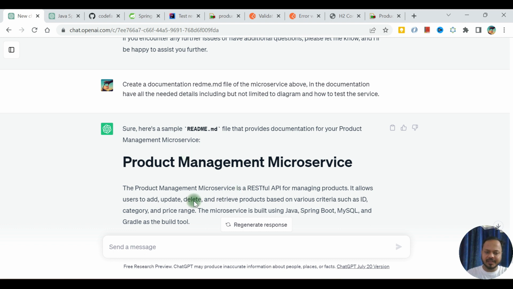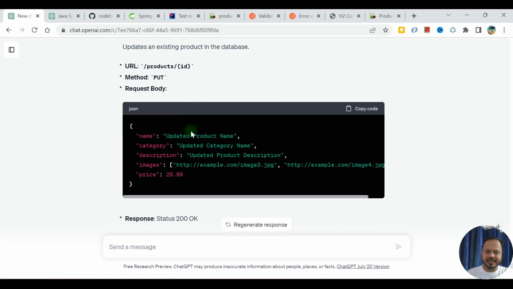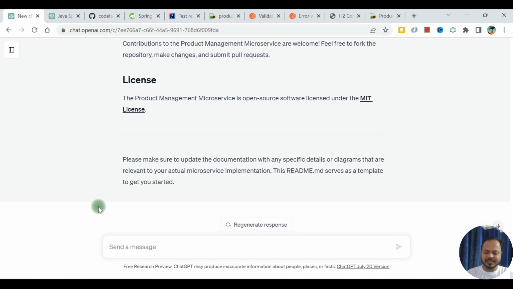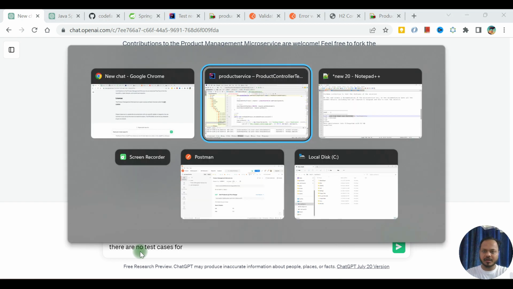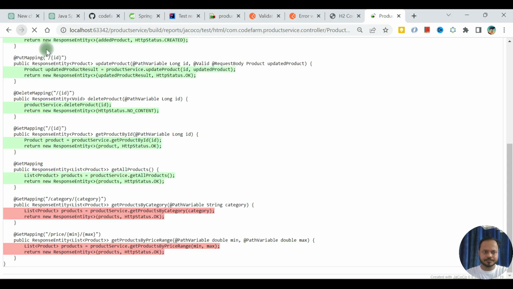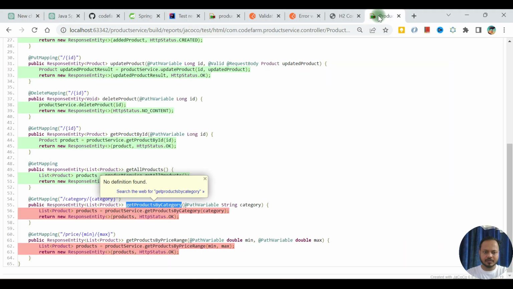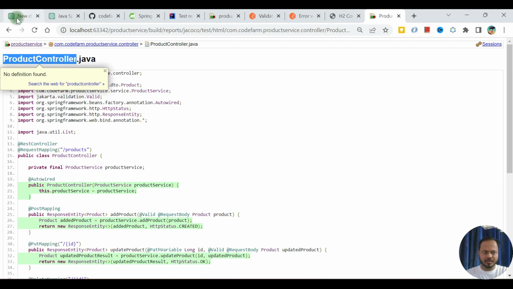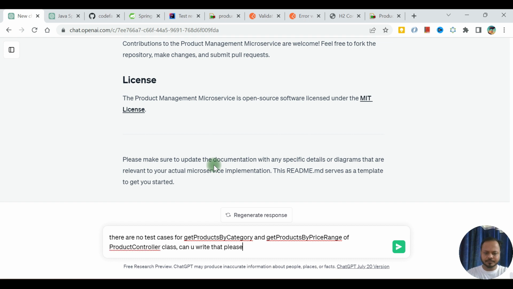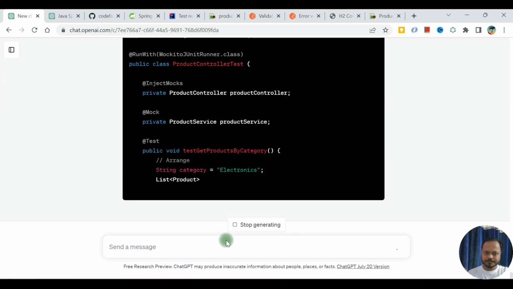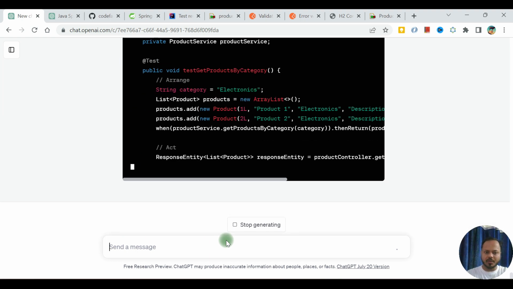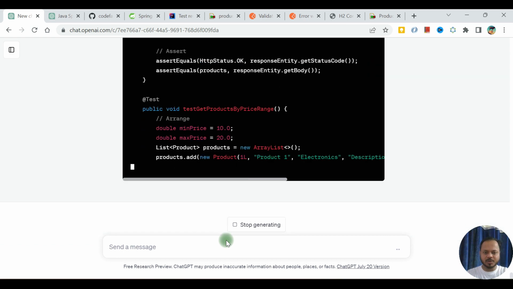Last time we ended at this console, this ID. After the documentation, we'll start our discussion from there. So there are no test cases for this. I'm expecting that it should be able to see the code it has previously given me, and it is able to do that properly.